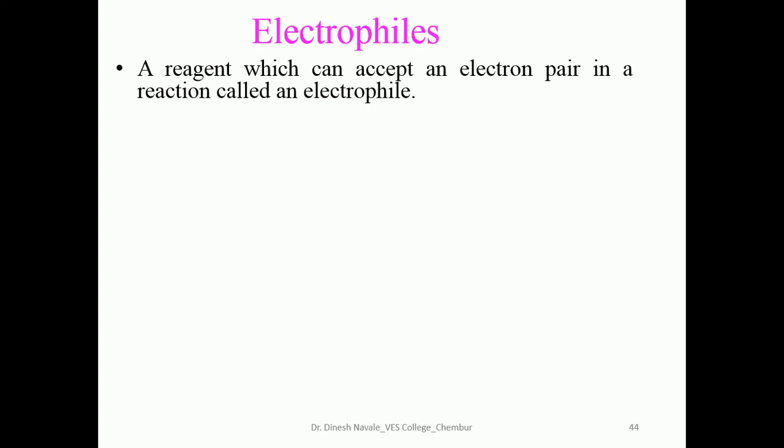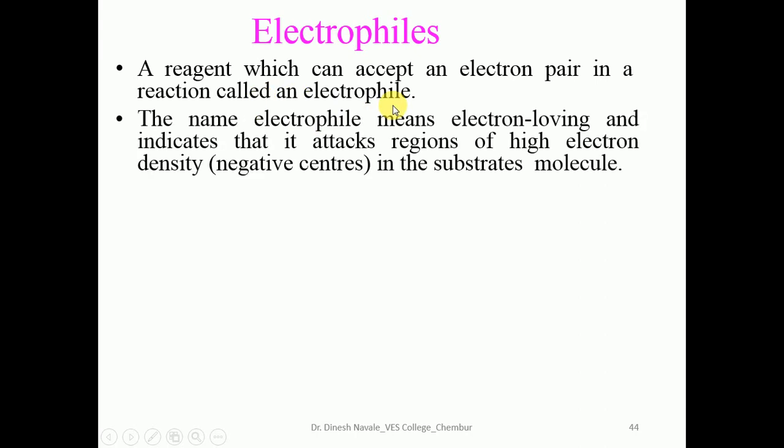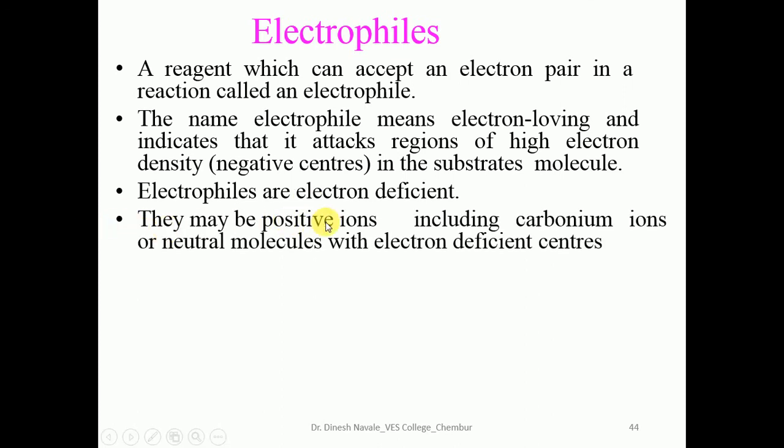So now, what is the electrophile? Electrophiles are electron deficient species. A reagent which can accept an electron pair in a reaction is called an electrophile. The name electrophile means electron loving, and indicates that it attacks the region of negative center. They are highly electron deficient species. They may be positively charged or neutral molecules, depending upon the nature. And an electrophile can be denoted as E+.